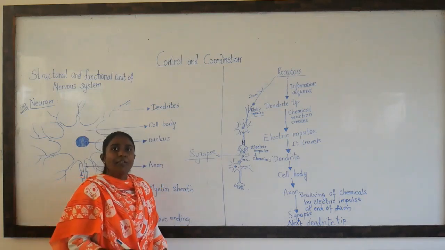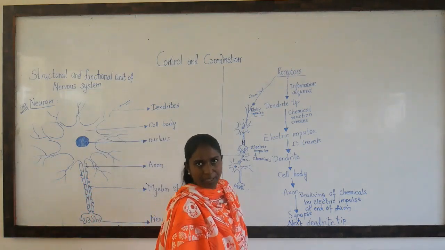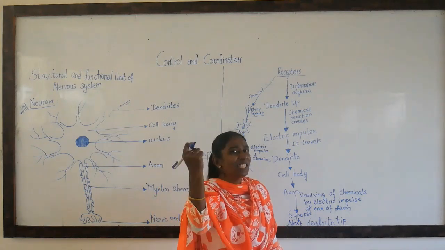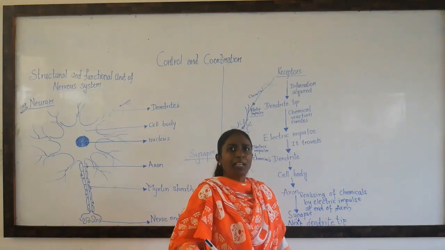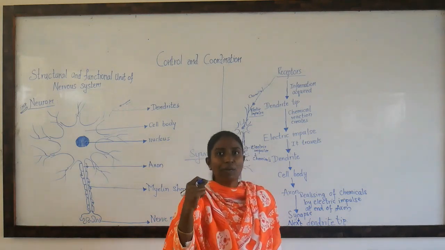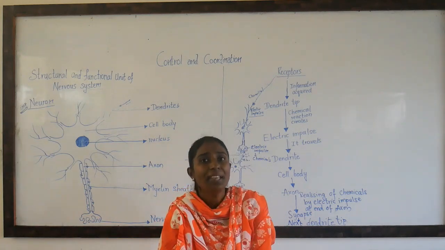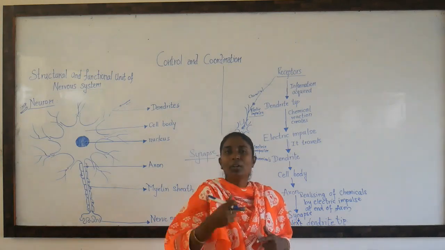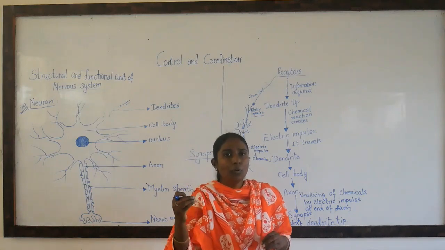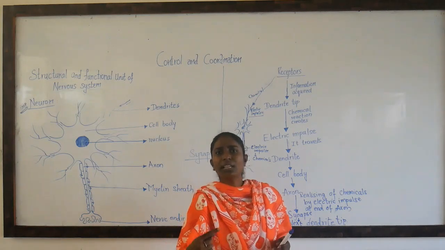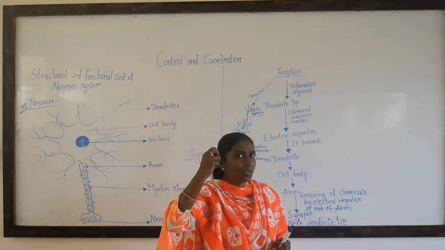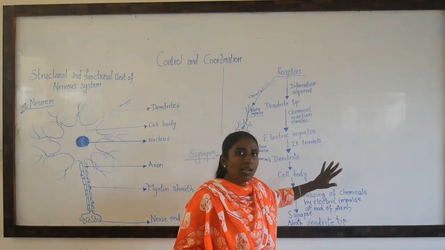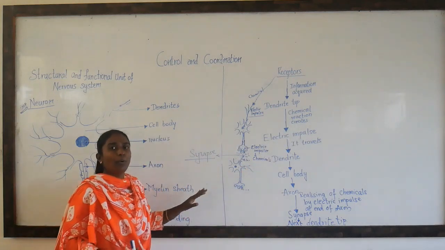In the same way, if a thorn pricks in the leg, right? Can you see there is so much distance between the brain and the leg, but the message passes in seconds. The moment you prick it, immediately you lift your leg in a fraction of a second. Why is that? Because one nerve is connected to another nerve. So you have the whole network of connections, we call it a network, right? The moment it pricks, in a fraction of a second the message is sent to the brain and the brain interprets the message and passes the message to the legs. Lift your leg, right? So this is how the nervous system of your body reacts.